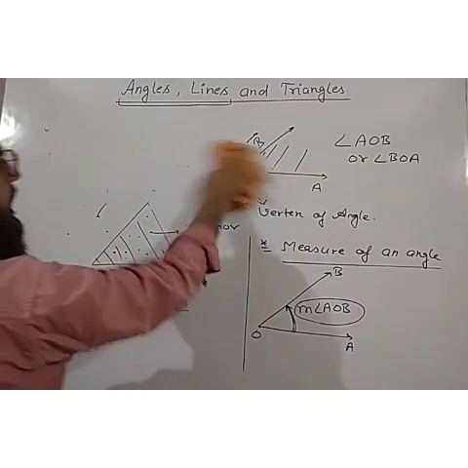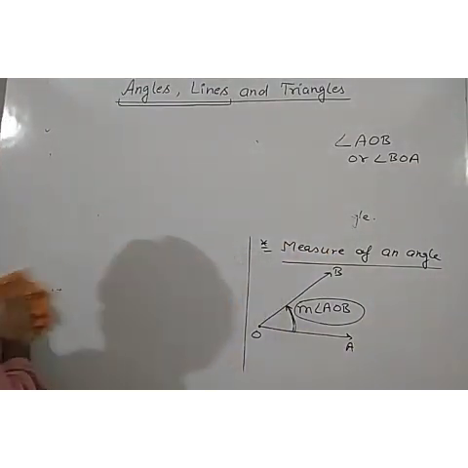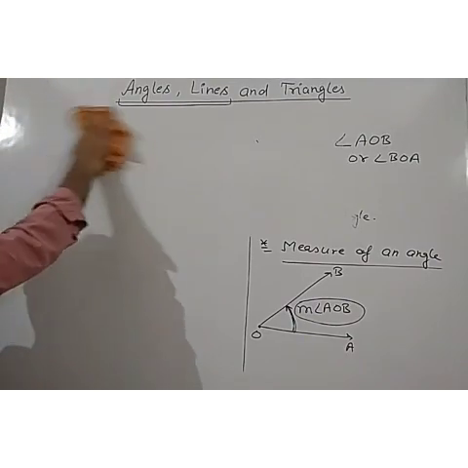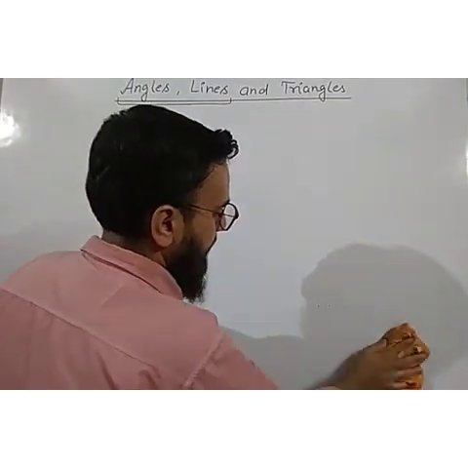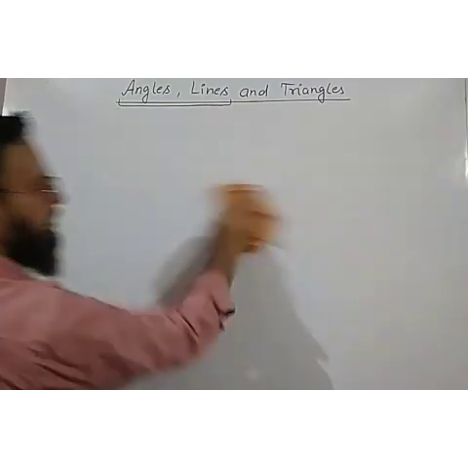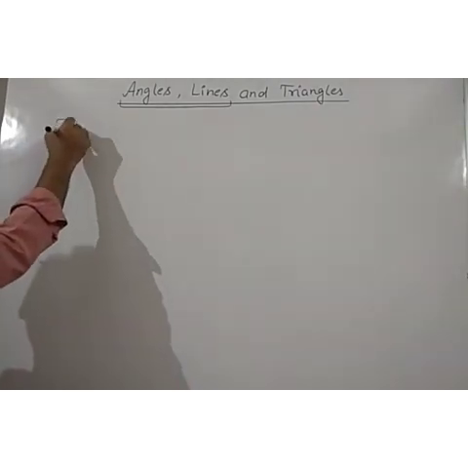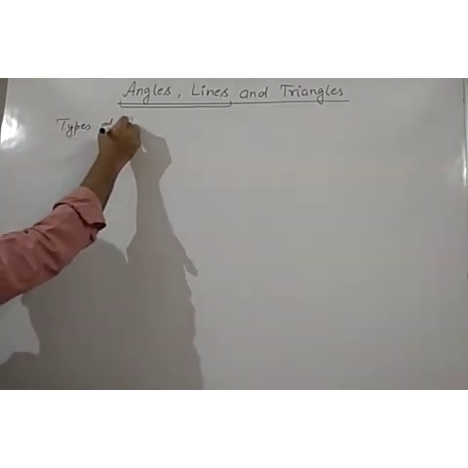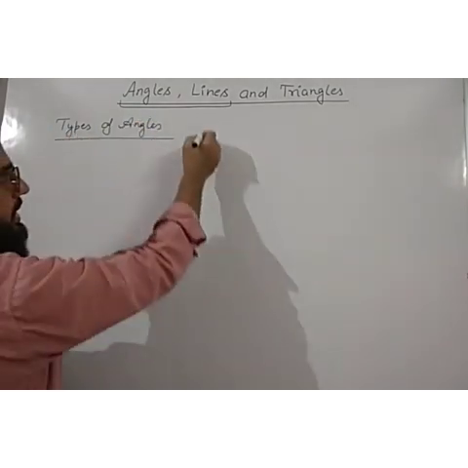Now we are coming to kinds of angles, or types of angles, which you have already studied in your previous classes. In class 6, 7th, 8th, you have studied the different types of angles from the start. Let us take a review of that. Types of angles. So what are the different types of angle?